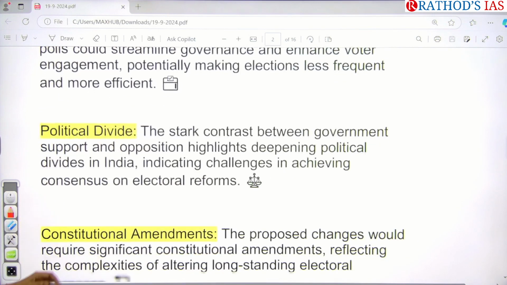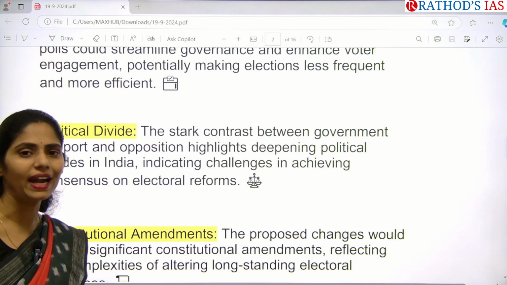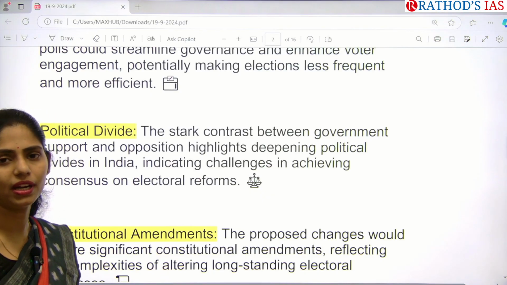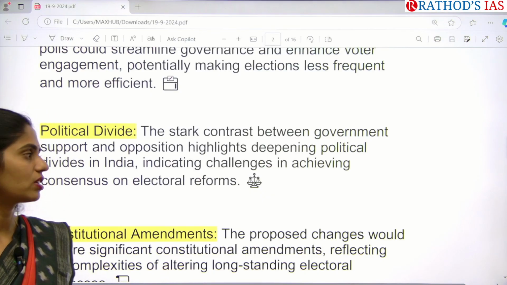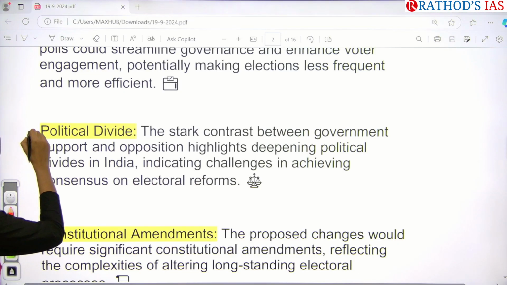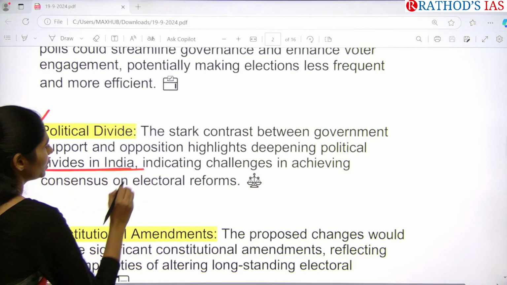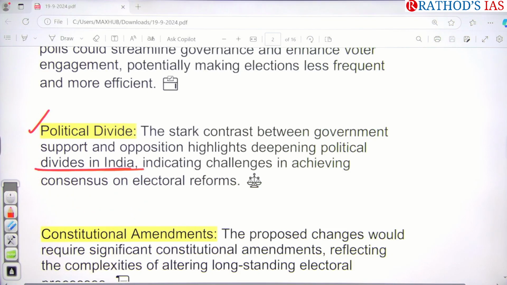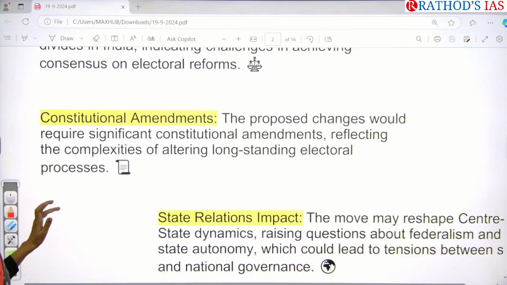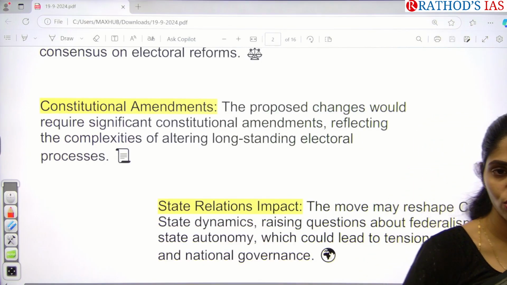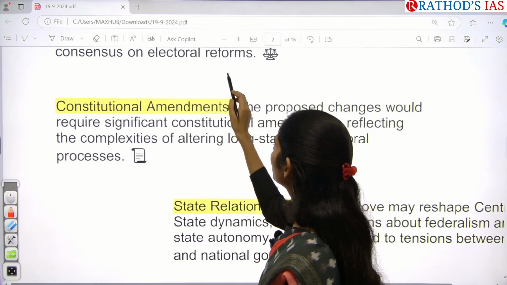And second one is, yes, there is some contrast which is happening between the ruling party and as well as the opposition party. So the opposition party is saying that in some states recently the elections happened, so how will they accept the simultaneous elections? Okay. So actually here other opposition political parties are saying that if you are going with the simultaneous elections, that will deepen our political divides in our country. So it is one of the great challenges of conducting simultaneous elections in our country. And next one here is, yes, if we want to conduct the simultaneous elections, obviously we have to go for changing of our constitution through amendments. Yes, we have to go for constitutional amendments.